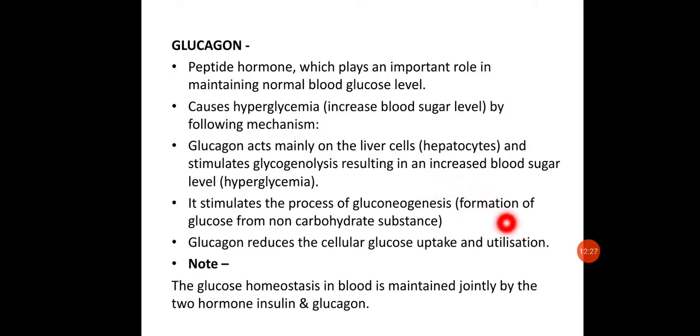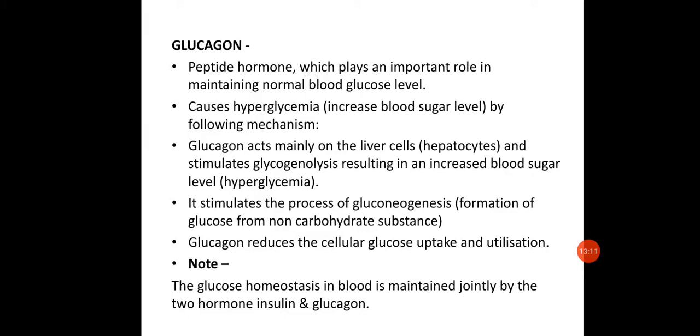Now, it also stimulates the process of gluconeogenesis. All the pathways which are responsible for increasing blood glucose are basically initiated by this hormone. So it stimulates glycogenolysis, that is breaking down of glycogen to release glucose and increase the blood glucose level. Second, it also stimulates gluconeogenesis, that's the formation of new glucose from non-carbohydrate substances, right? And it also reduces the cellular glucose uptake and utilization. So it reduces the uptake of glucose by the different cells. So that's about glucagon.